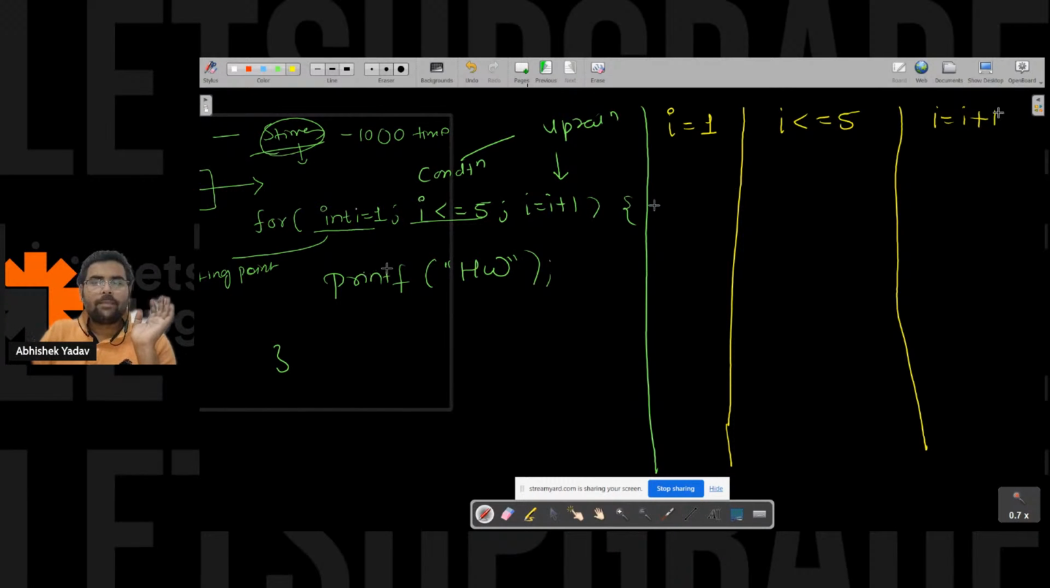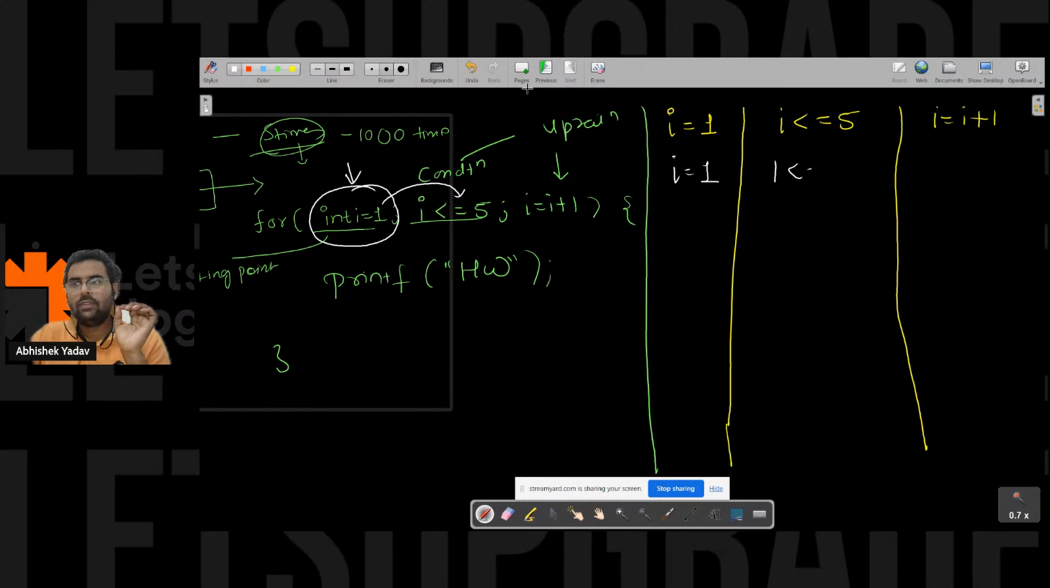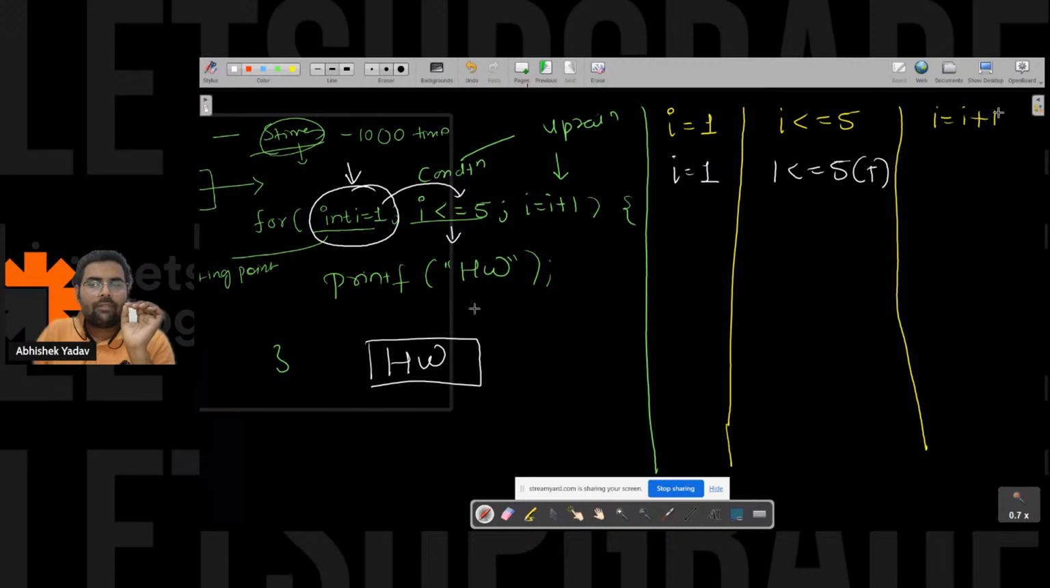So here you can see what will happen. First, the value of i is what? For the first time, this initialization part will take place. So here the value of i is 1. After that, we will jump to the condition part. Condition is i <= 5, that is 1 <= 5. Condition is true. I will move inside the body and I will print hello world on the output screen for the first time. After printing, I will move to the updation part.